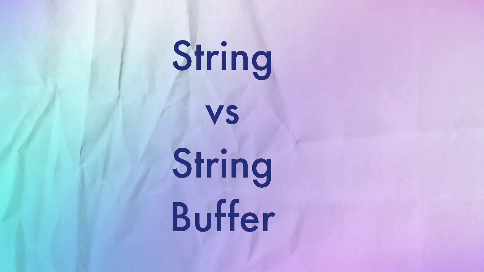So string is basically immutable in nature, but string buffer is mutable in nature. This was one of the major differences. And also you can add one more point here: for thread safety operations, you can use a string buffer. There are one or two more differences. You can just go through them.